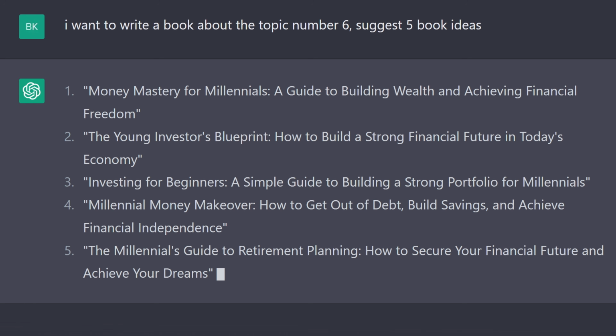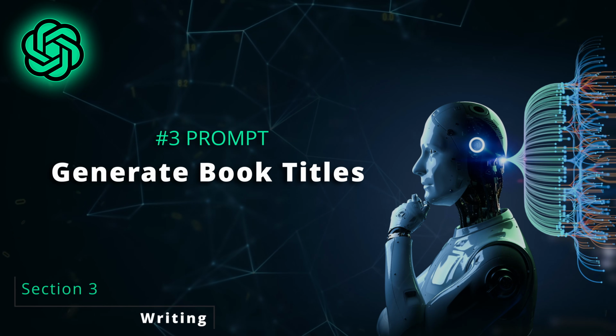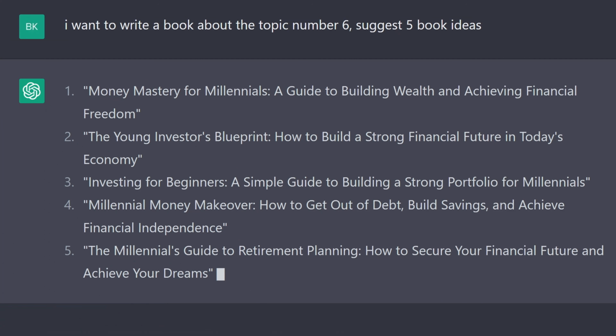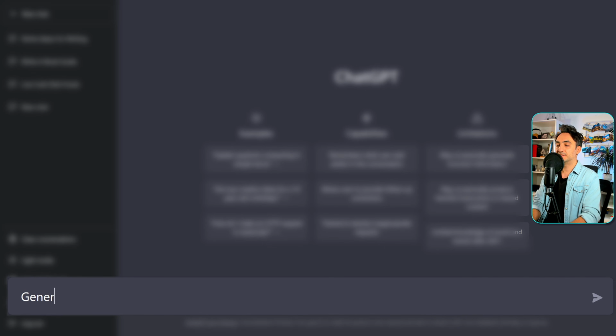Alright, and now the next step is to find catchy titles for my book that can help to draw readers' attention and make them more likely to pick up my book. So let's see how ChatGPT can help us with that. Generate 5 catchy book titles about investing for beginners.